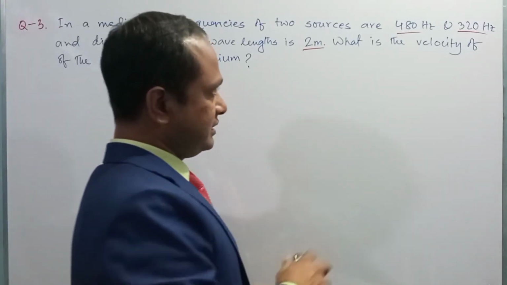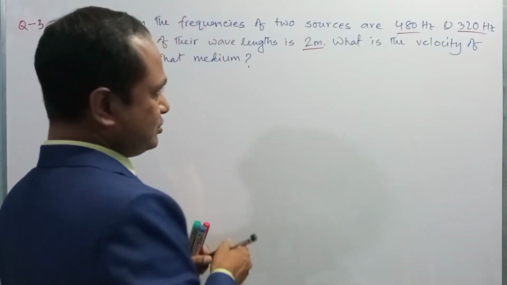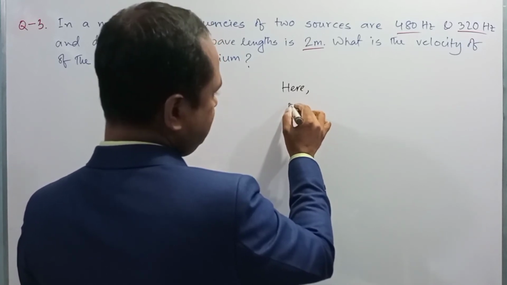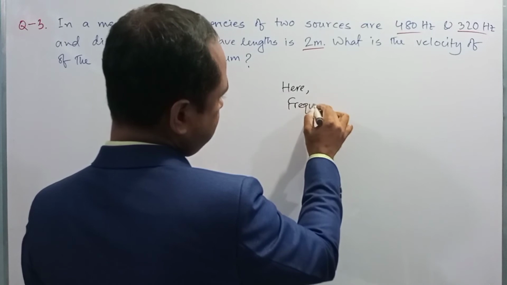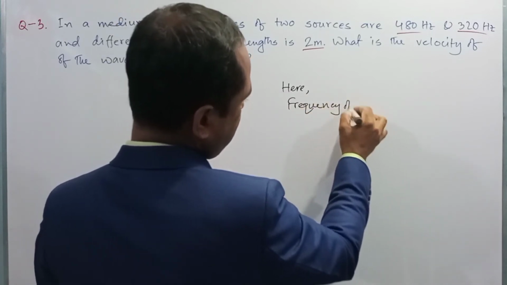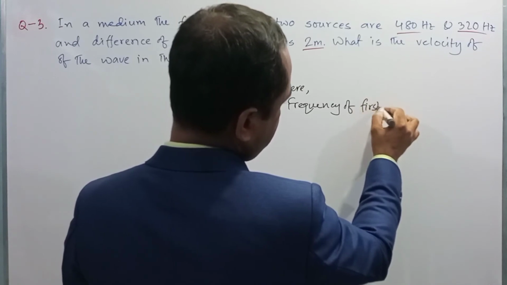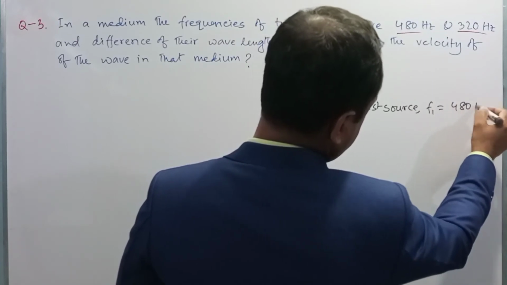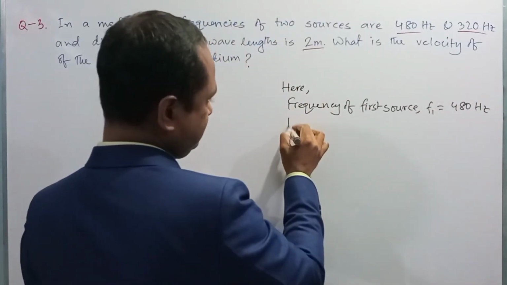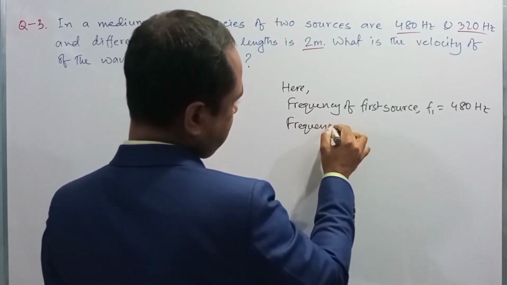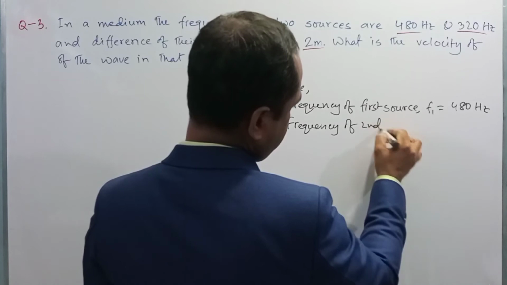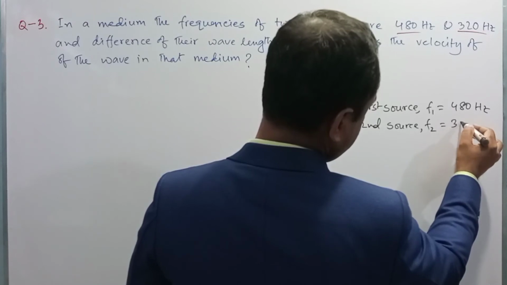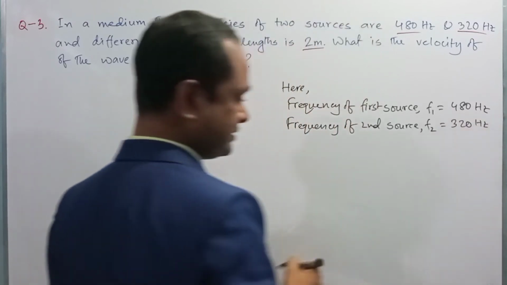Dear student, here the frequency of the first source F1 is equal to 480 hertz, right? Frequency of the second source F2 is equal to 320 hertz, right?